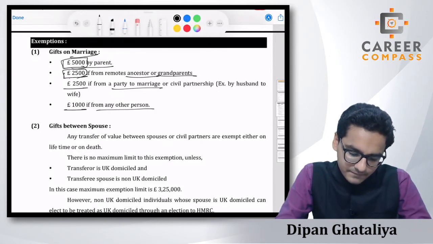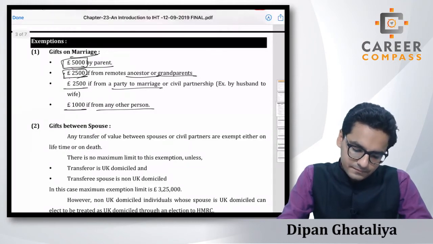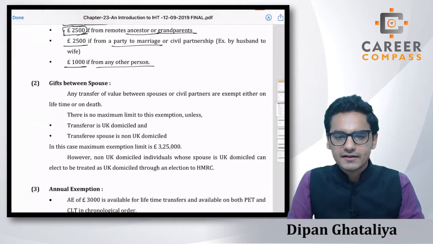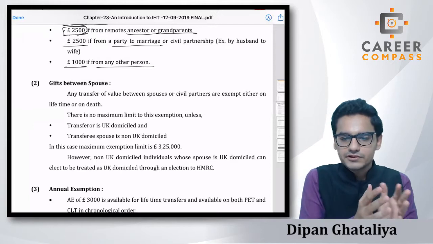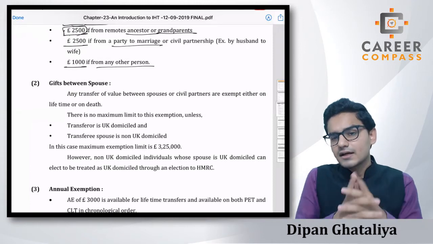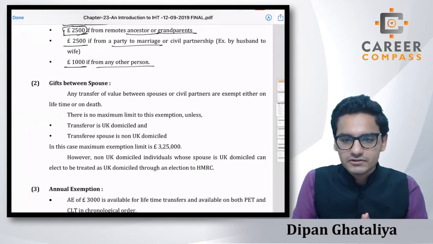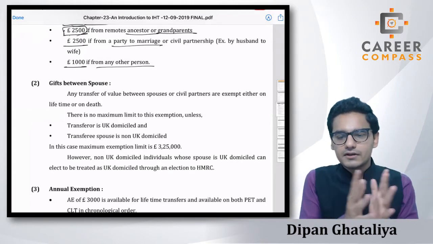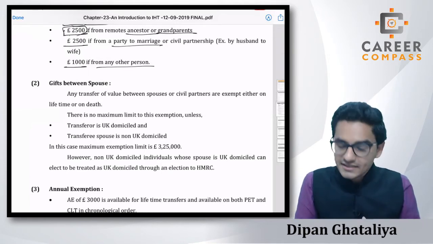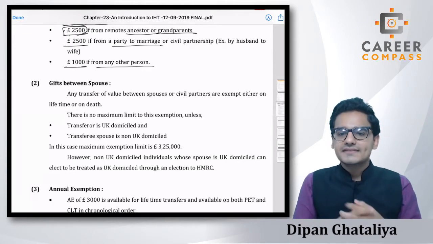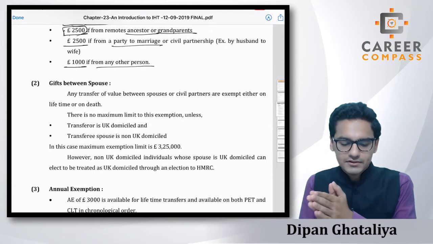Then, students, the second exemption is gift between spouses, that means a gift from husband to wife or wife to husband. Students, if you remember, when we talked about lifetime gifts, we saw that the first type of transfer was an exempt transfer, and I told you that an exempt transfer is nothing but a gift between husband and wife, between the spouses. That's why I am repeating once again that any kind of transfer between husband and wife is exempt, exempt and exempt.